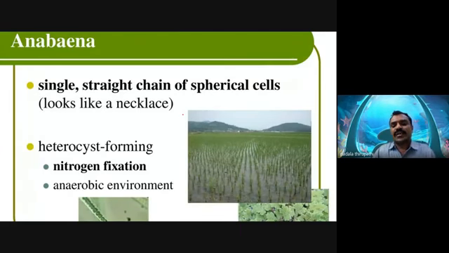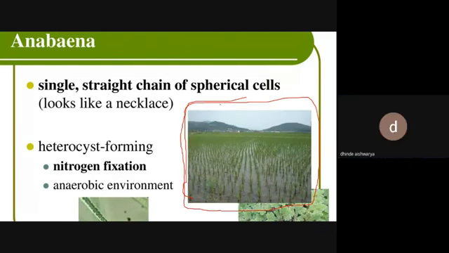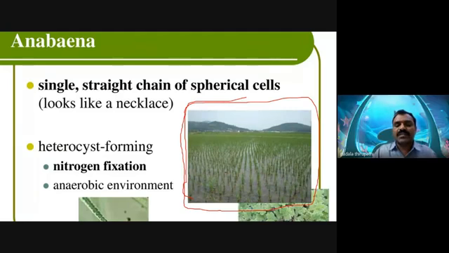Now, Anabaena is also observed in this slide. What did you observe, my dear friends? In this slide, which field is this? This is a paddy field. So this paddy field contains enough water, you know.